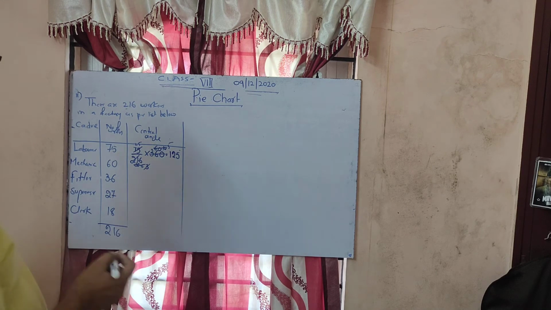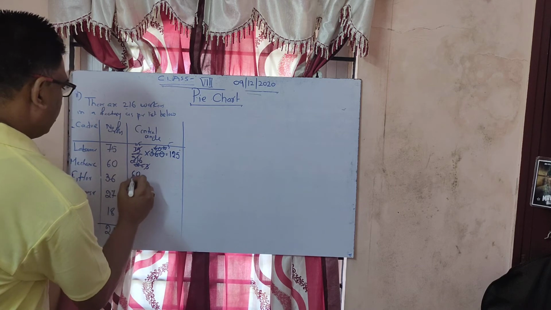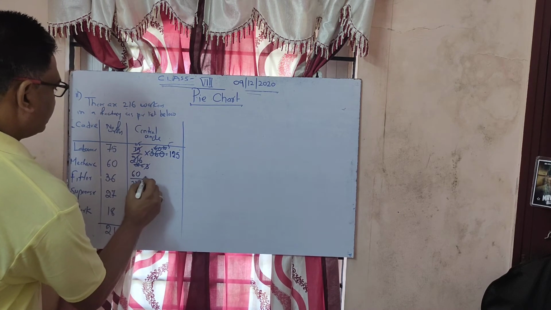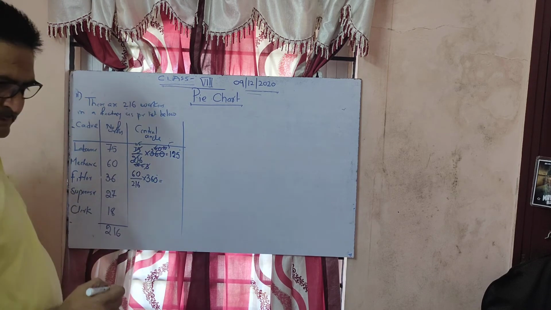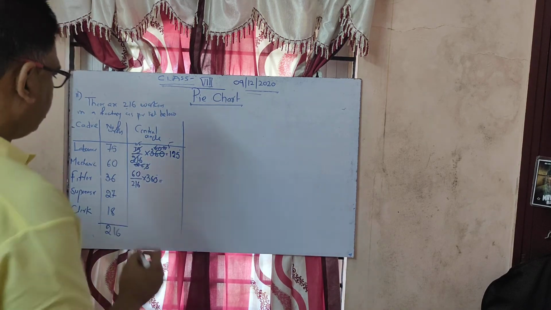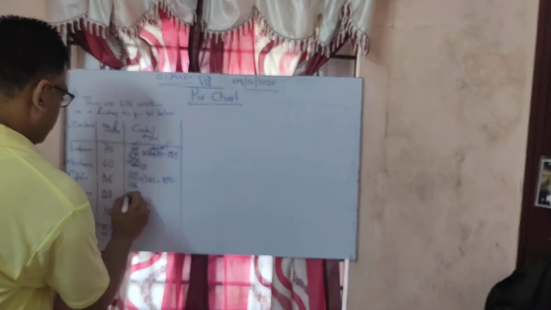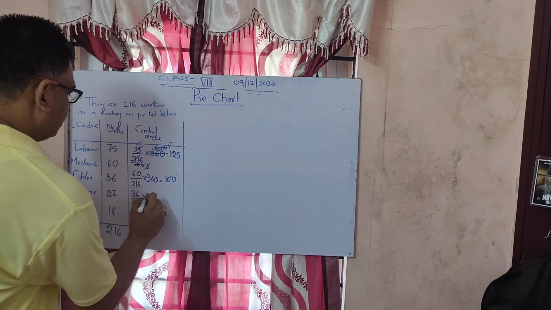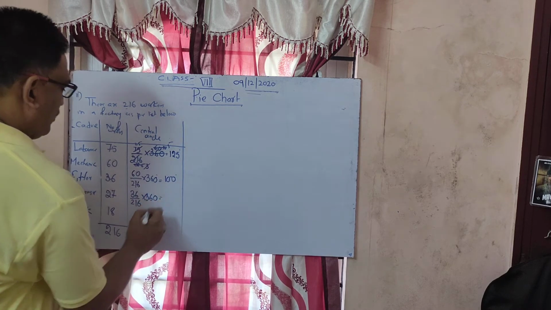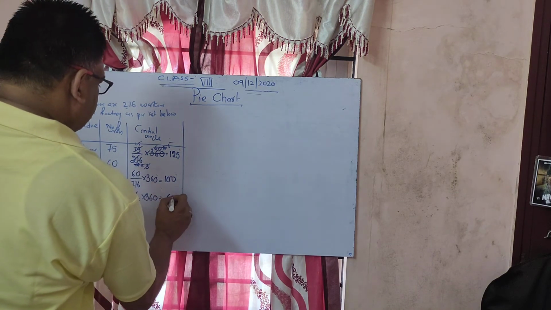Next one is 60, 60 divided by again 216 into 360. So how much will it become? If you convert it, you will get 100 degrees. Next one, that is 36 divided by 216 into 360. How much do you get? You get 60 degrees.